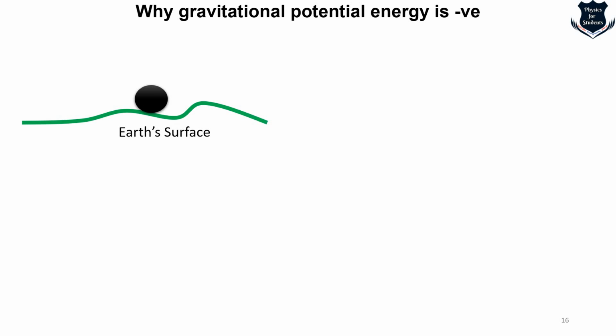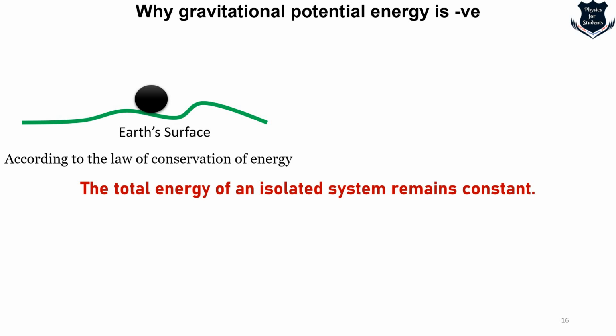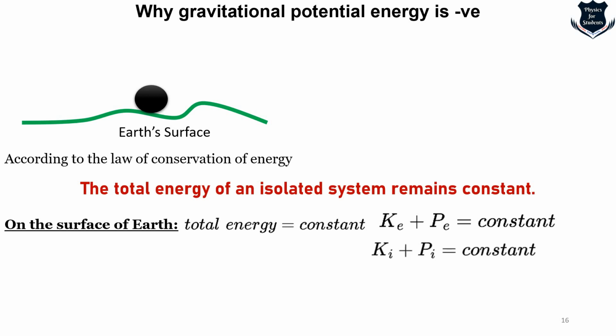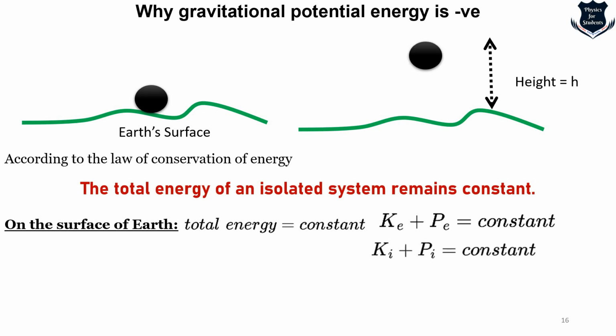Okay, so first we will take the Earth's surface and there is a ball or a body over here. Now, according to the law of conservation of energy, the total energy of an isolated system remains constant. What do I mean by that? That means on the surface of the Earth, total energy will be constant. What is total energy? Kinetic energy plus potential energy. Obviously, it will be constant. Now, we can also say that kinetic energy in the initial state and potential energy in the initial state will also be constant. Now, if I take the surface of the Earth and I throw the ball or the body and it gains a height h.